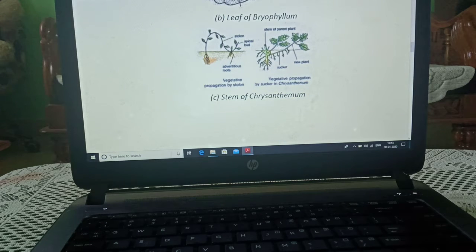Stem. It is a stem of chrysanthemum. When we pull a branch from the plant and put it inside the soil, and we water it for a few days, it converts into a new plant.